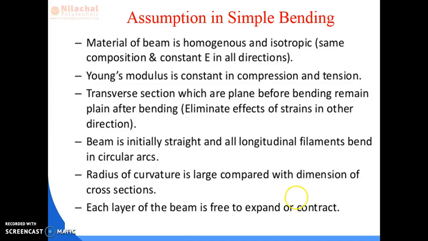First of all, the assumption is that the material of the beam is homogeneous and isotropic, meaning the same composition and constant in all directions. What does homogeneous mean? Homogeneous means the material throughout its length does not change. The material is the same throughout the length of the beam. Isotropic means constant elastic nature. The beam is of constant elastic nature throughout its length, from one end to the other end.